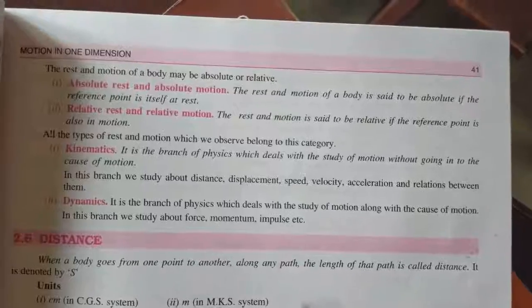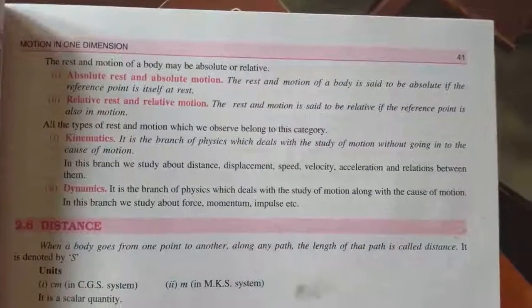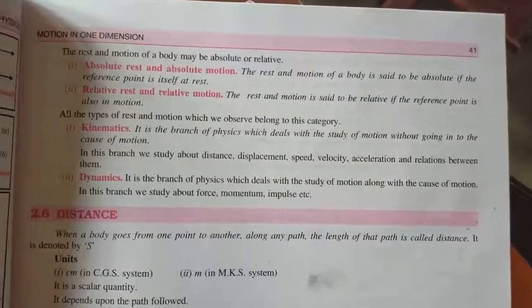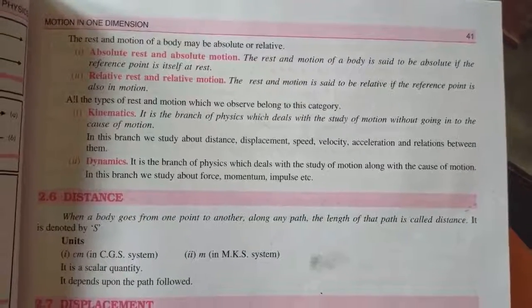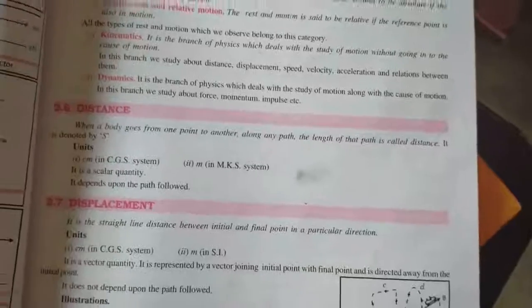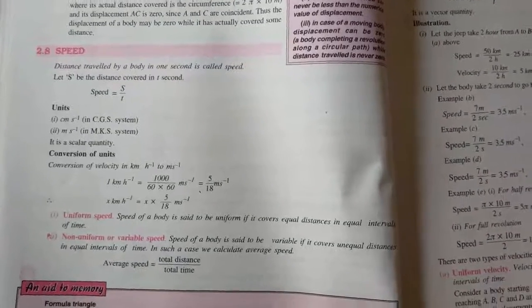So these are the few notes you will be writing in your exercise book: absolute rest and absolute motion, relative rest and relative motion, and about kinematics and dynamics. Okay, distance and displacement. Okay, the speed and velocity I have already explained to you, you just need to copy down.